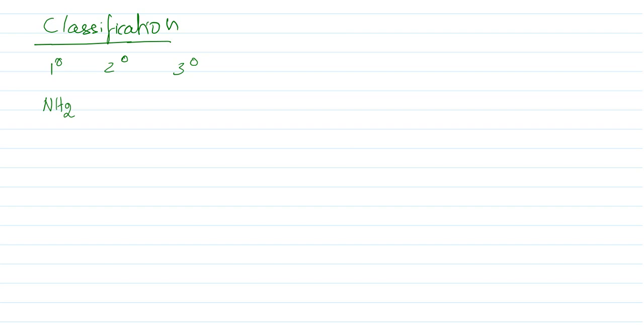Let us see the classification of amines. They are classified into primary amines, secondary amines and tertiary amines. There are only three possibilities. Primary amines have the group NH2, where nitrogen is attached to one R group.